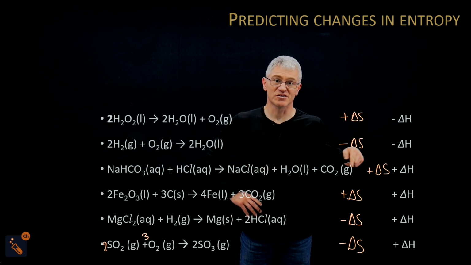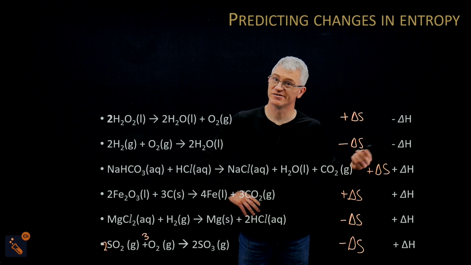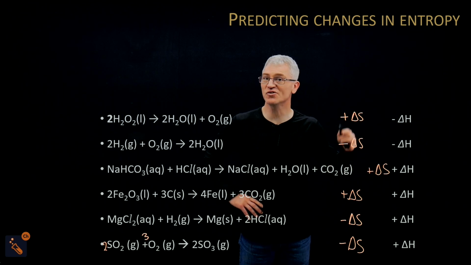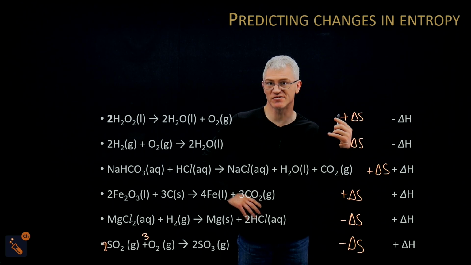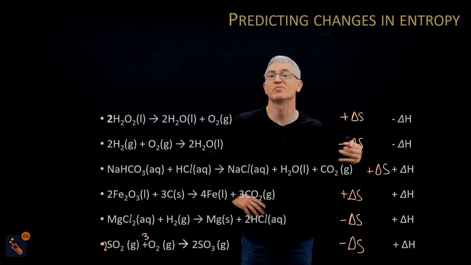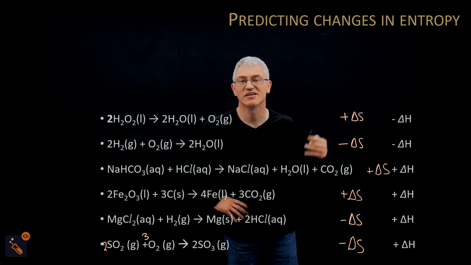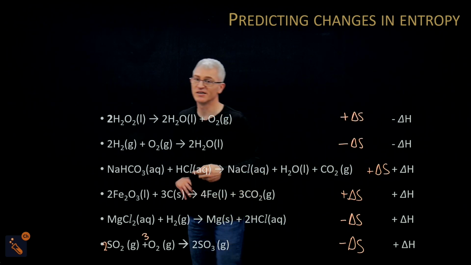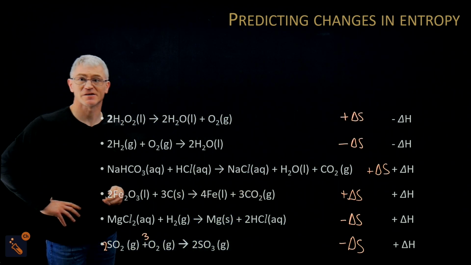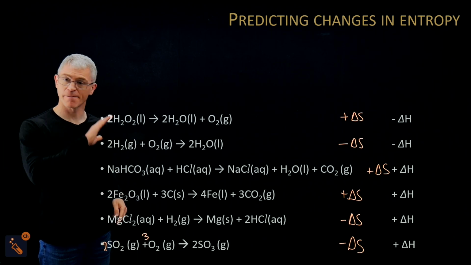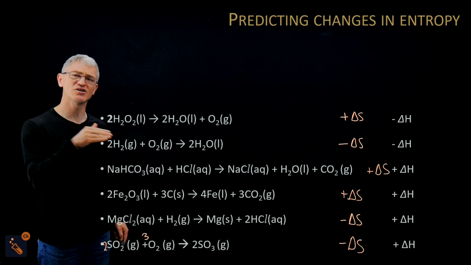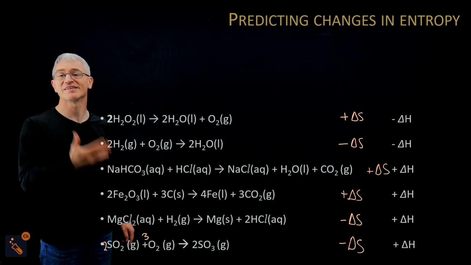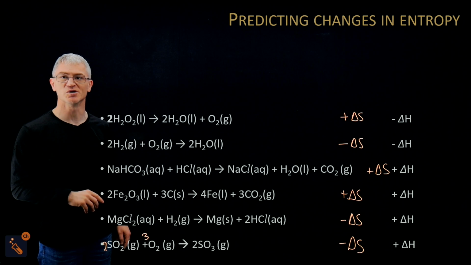You know this one works, okay? It was a positive entropy change. So it's not always that it will not work with a negative entropy change. But most of the time, that has a large effect because it always wants to have more entropy than less. Okay, but the most important thing, more than anything else, is that you can identify which change is going to happen. Look at the state symbols. That's most of the time, and then after you've looked at the state symbols, look at the number of moles.